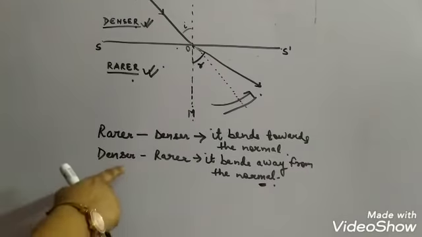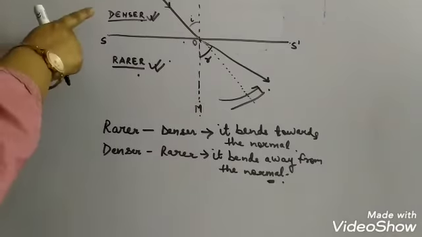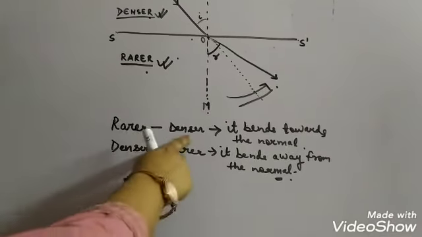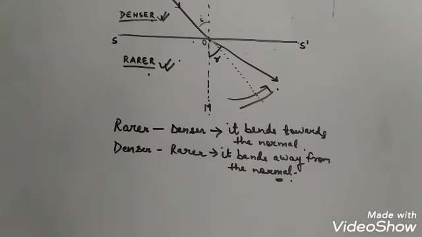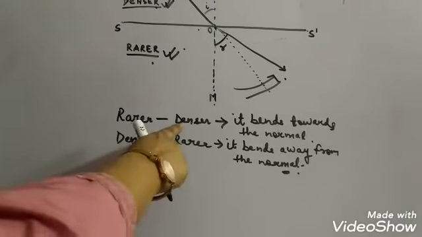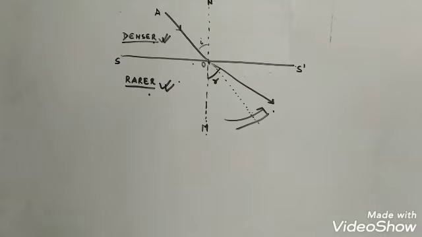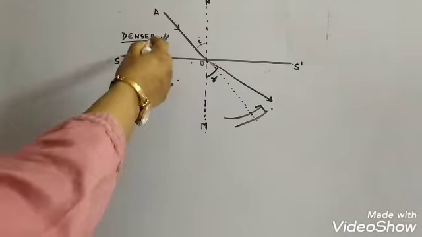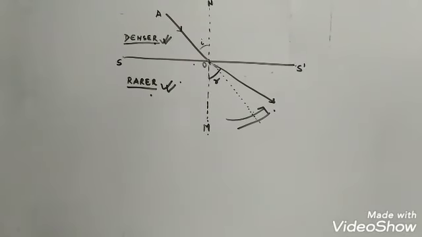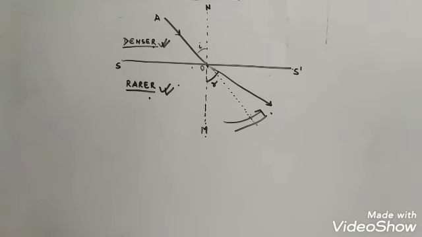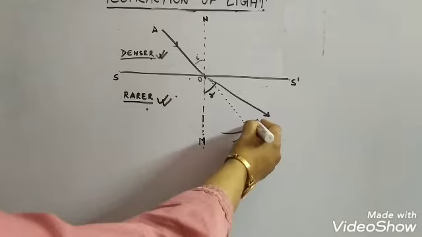In a denser medium, what happens, children? The speed of light slows down. And so when a ray of light travels from denser to rarer medium, it bends away from the normal.